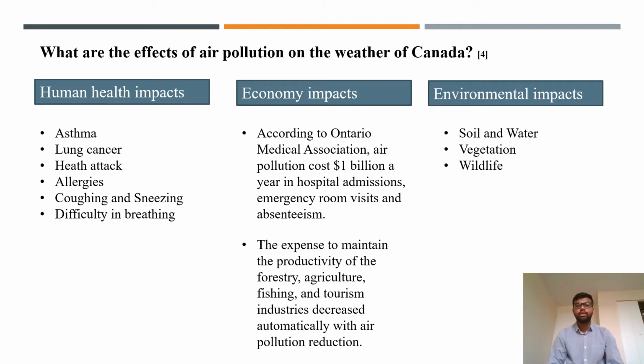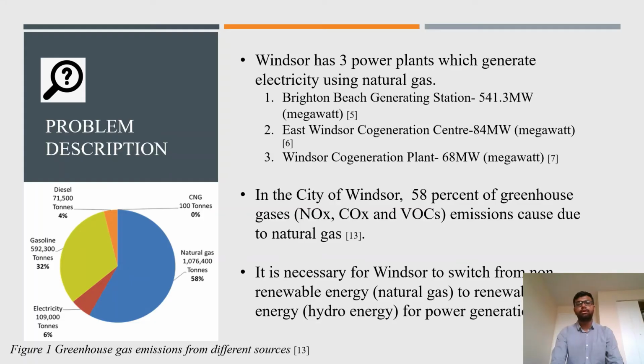The expense to maintain the productivity of the forestry, agriculture, fishing, and tourism industry increases with air pollution. It also reduces the cultivation capacity of soil and pollutes water to some extent, and also contaminates the vegetation, wildlife, and aquatic life. Taking Windsor into account, it has three power plants which generate electricity using natural gas.